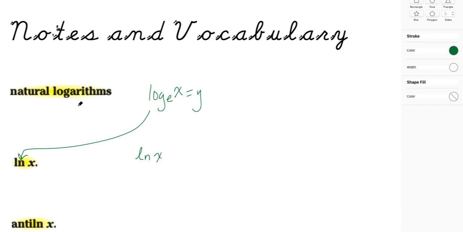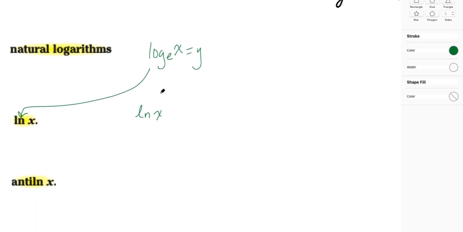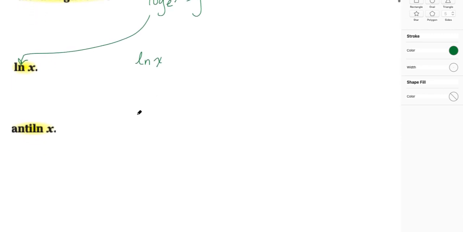And so the natural logarithm is called the natural logarithm because oftentimes in natural processes and things that occur in nature, we will use base e as a way to denote growth and decay. And so it is considered the natural logarithm when we think about the inverse of that process.